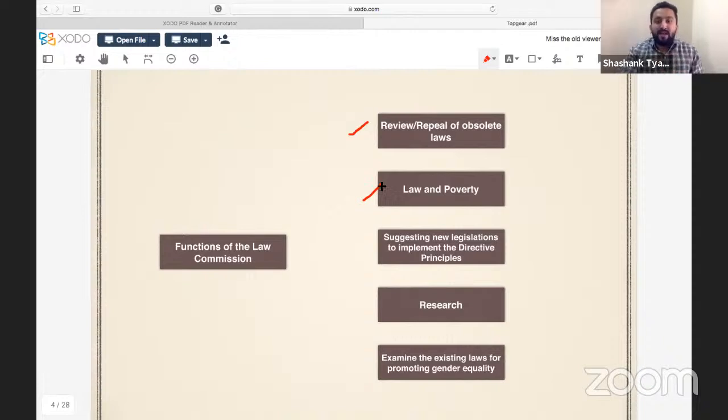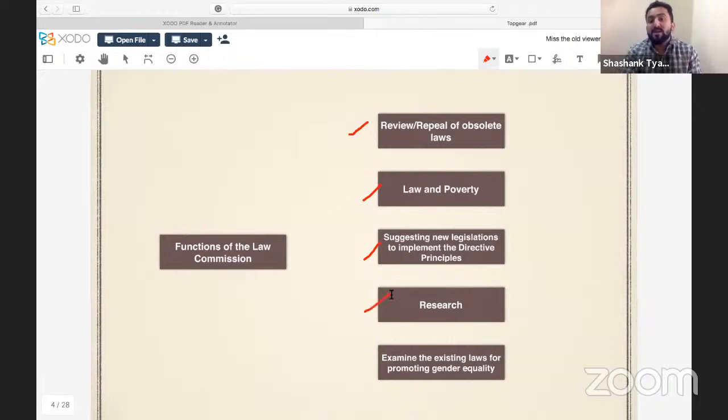Now, suggesting new legislation to implement directive principles. You all know that in our Constitution, directive principles themselves represent certain ideals which the present government and governments of the future should uphold, that they should make certain policies as per these ideals. So in this aspect, suggestions of Law Commissions are also important.